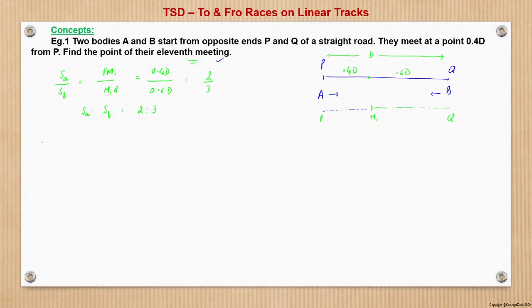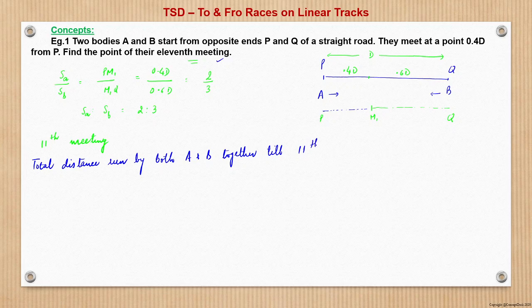So the total distance run by both A and B together till the 11th meeting will be what? This we have seen.